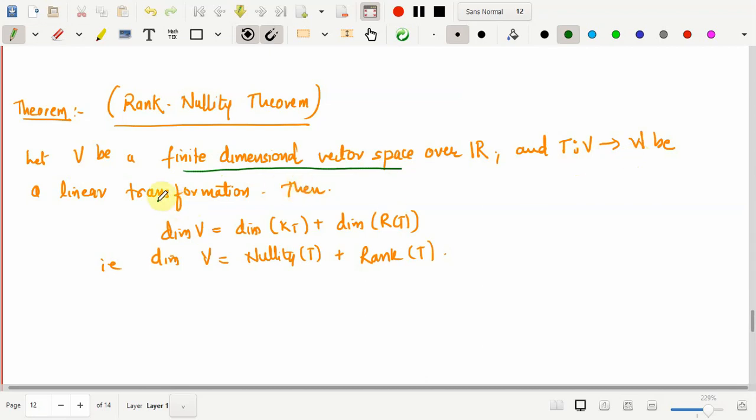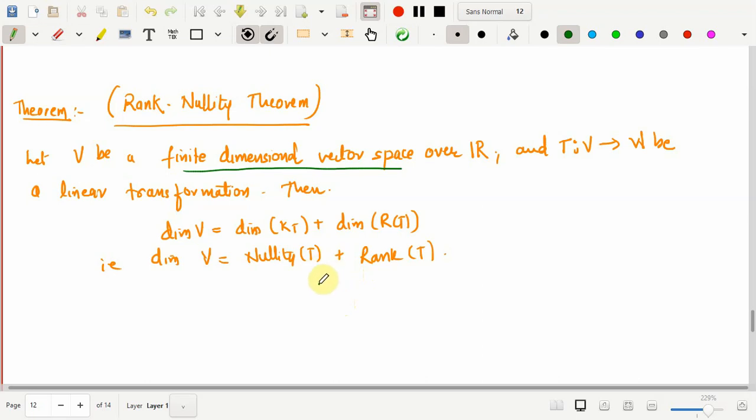Then it says that the dimension of V is the same as the dimension of kernel of T plus the dimension of range of T. That is, the dimension of V is the sum of the nullity of T and the rank of T. Now this theorem is quite useful to determine the rank or the nullity of the matrix, knowing one of these.